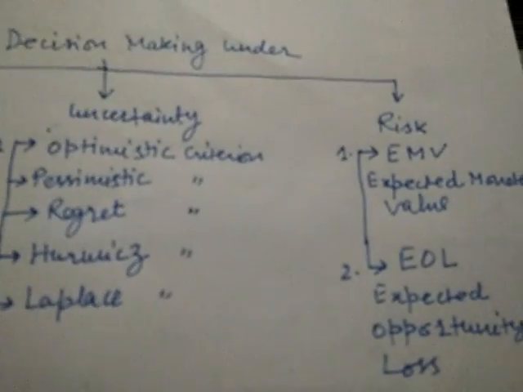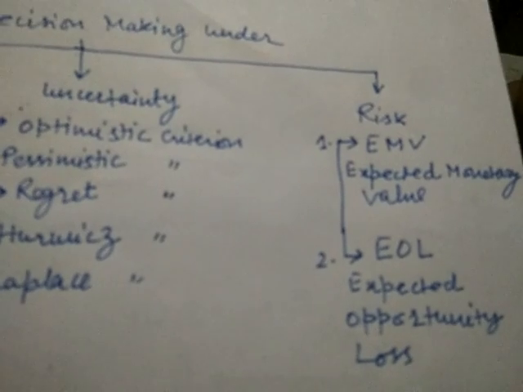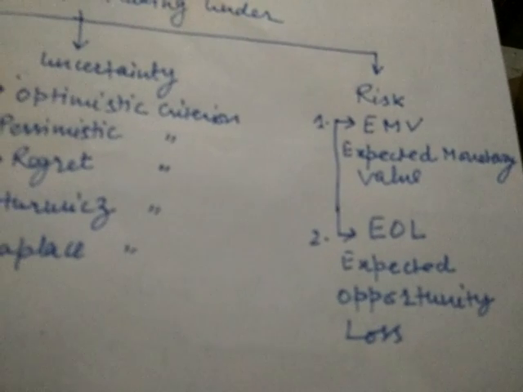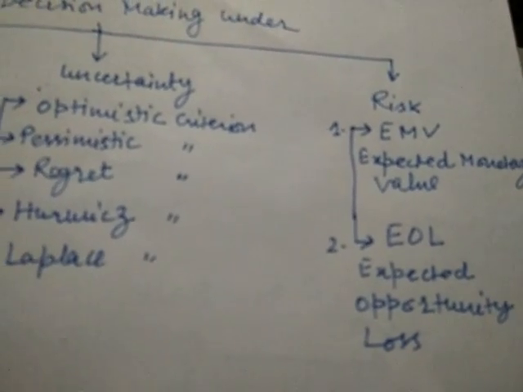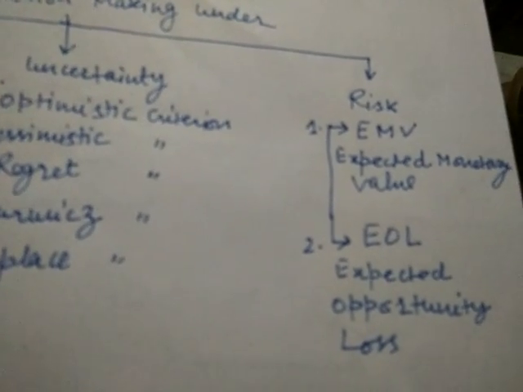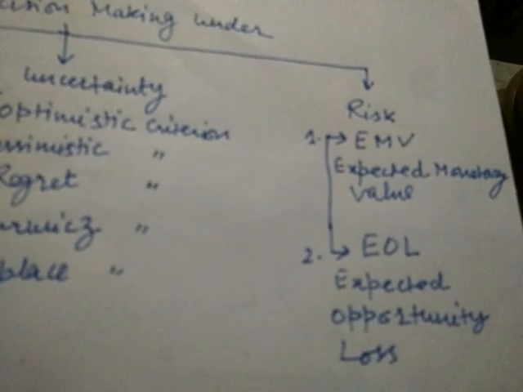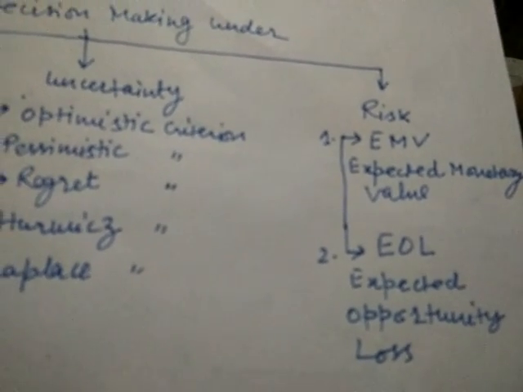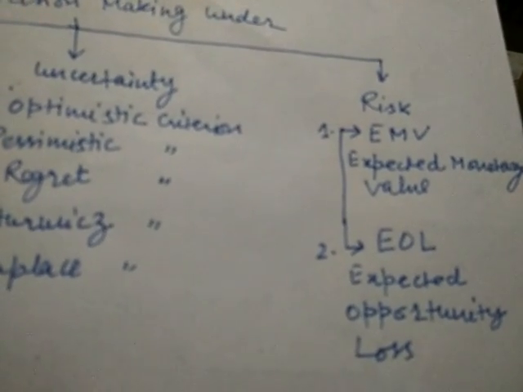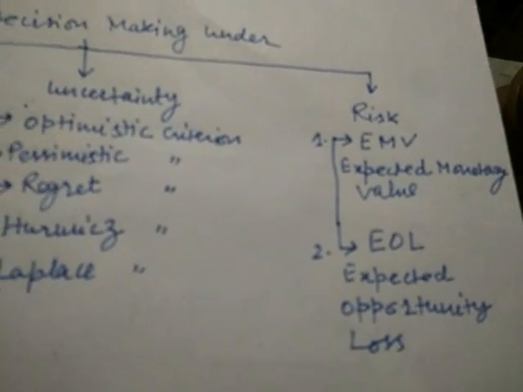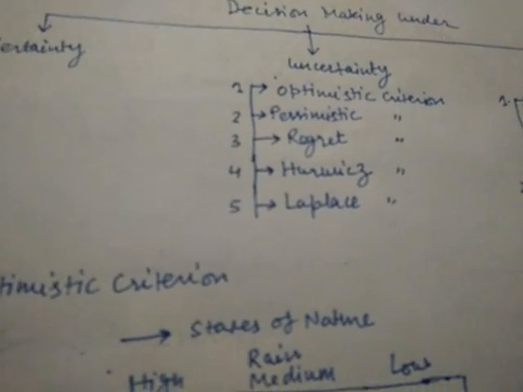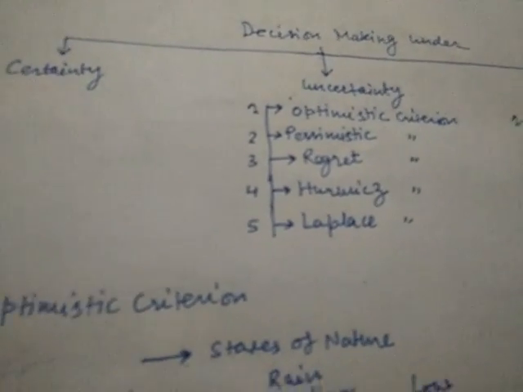And in the same way, under decision making under risk, here there are two different techniques. One is EMV. The full form of EMV is expected monetary value. And EOL, the full form of EOL is expected opportunity loss. So now we will take one by one. First, we will take all the five criteria under decision making under uncertainty.